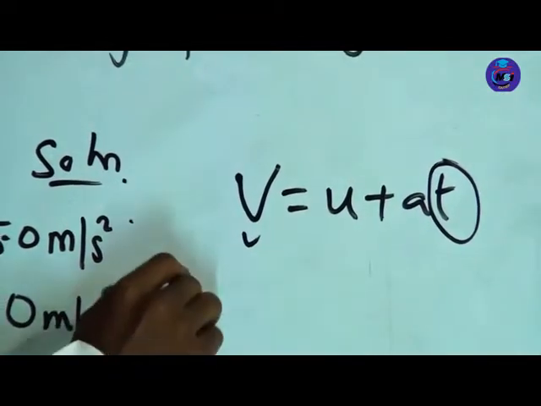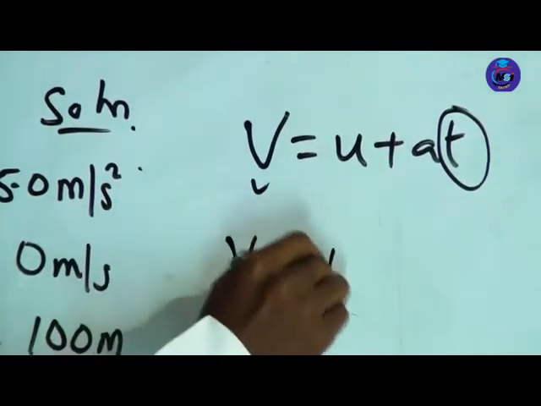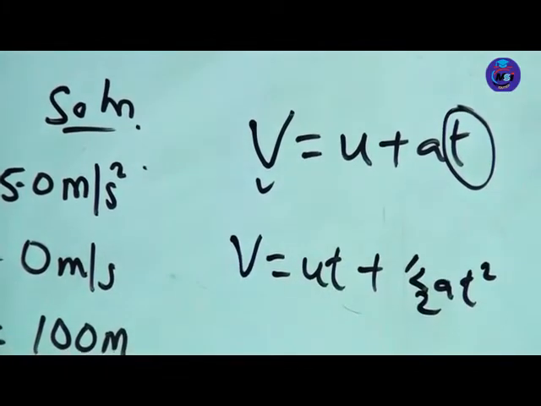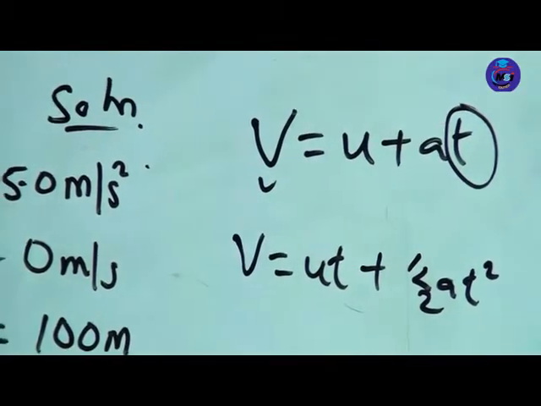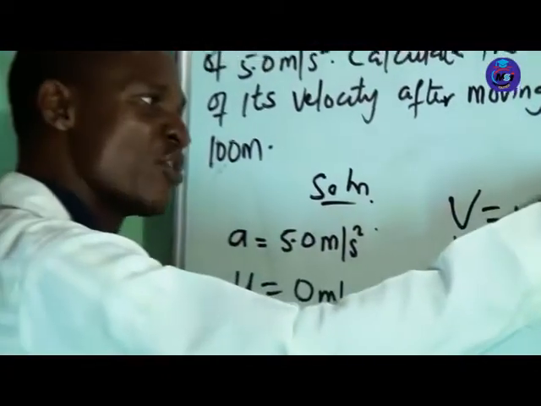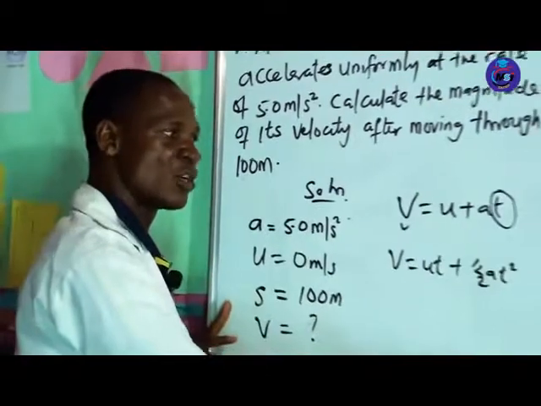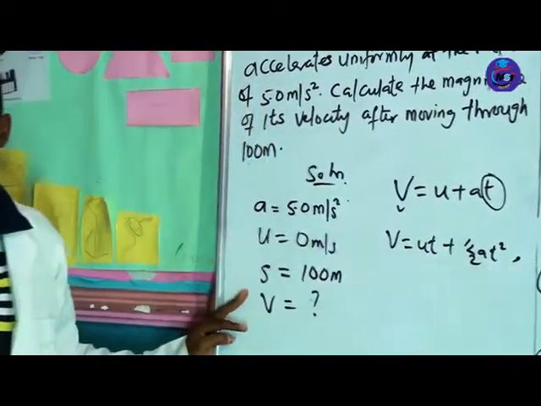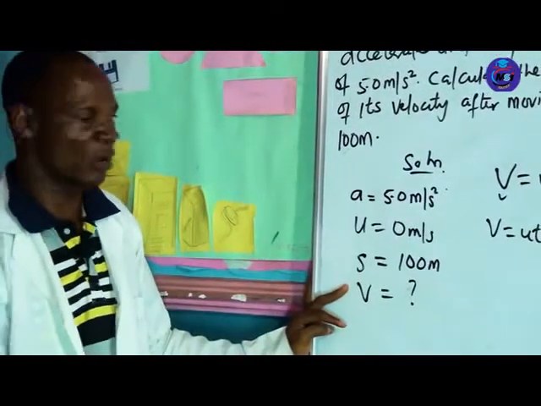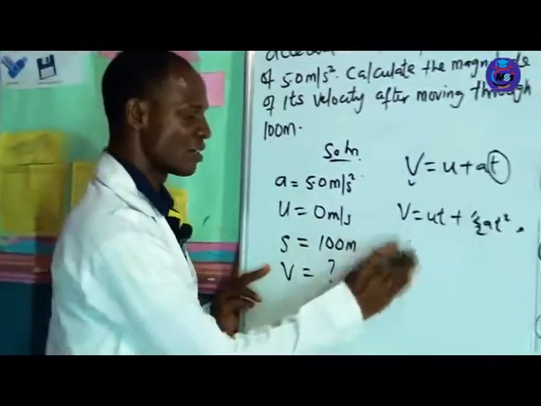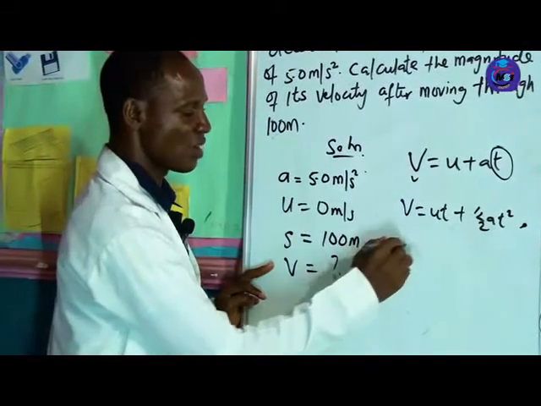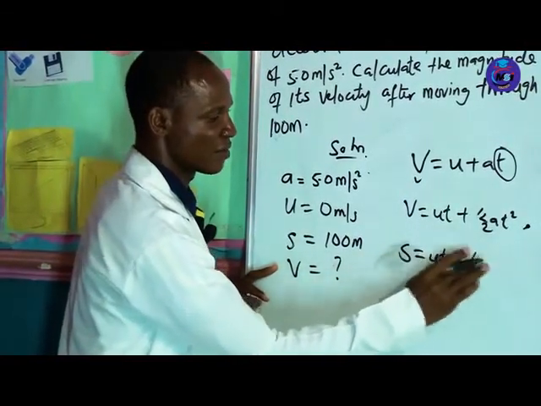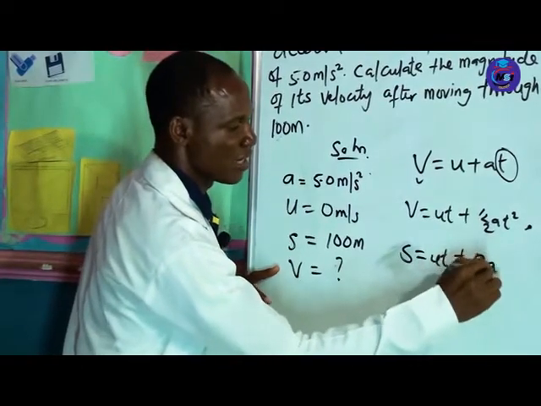Then the second equation, which is v equal to u plus at, the same time appears in this equation, which was our initial hindrance that made us not use the first formula. So this formula will still not be useful for us. Now the next formula, which is the last formula, we have v squared equals u squared plus 2ax.